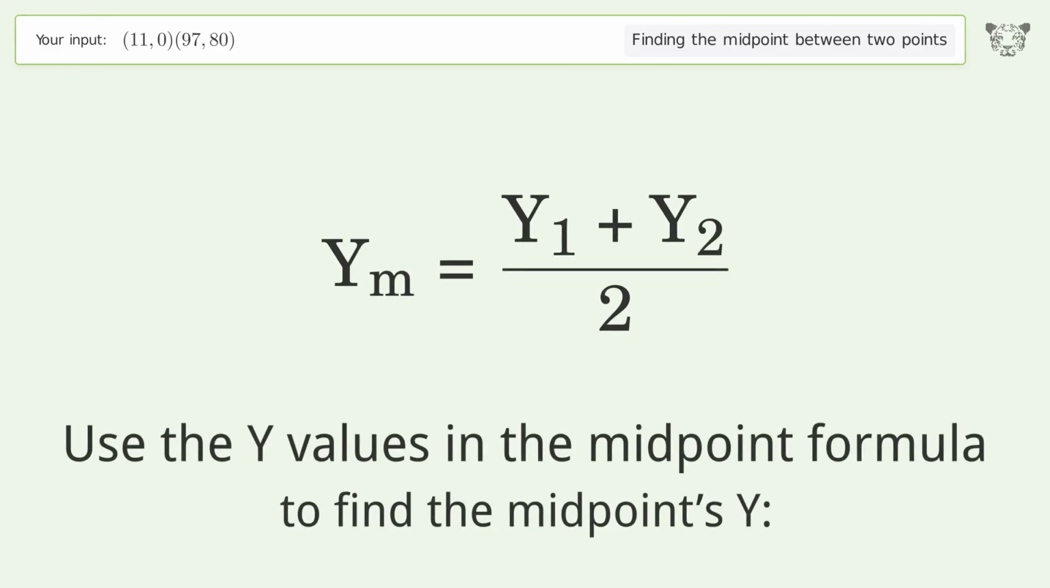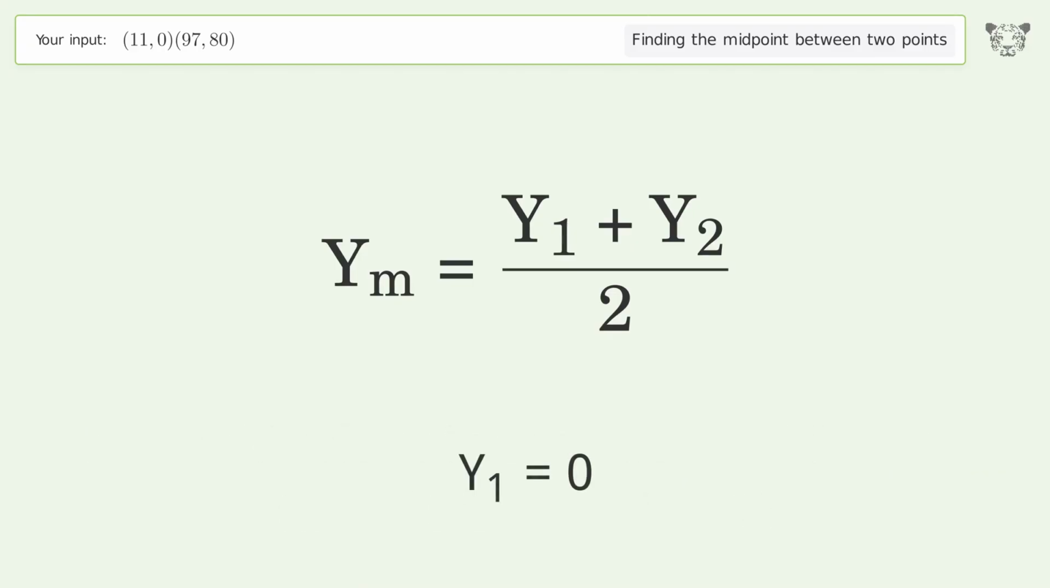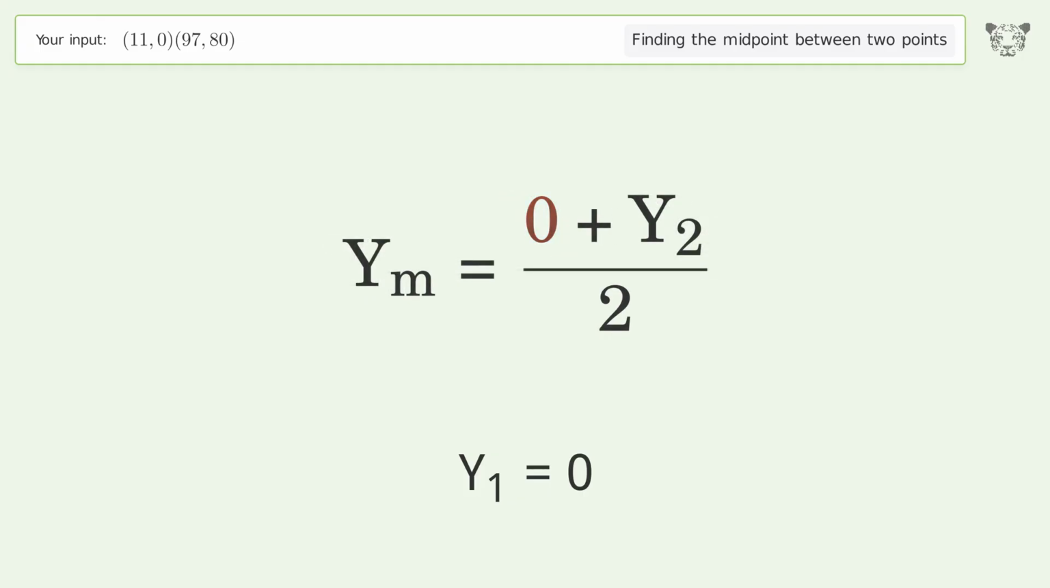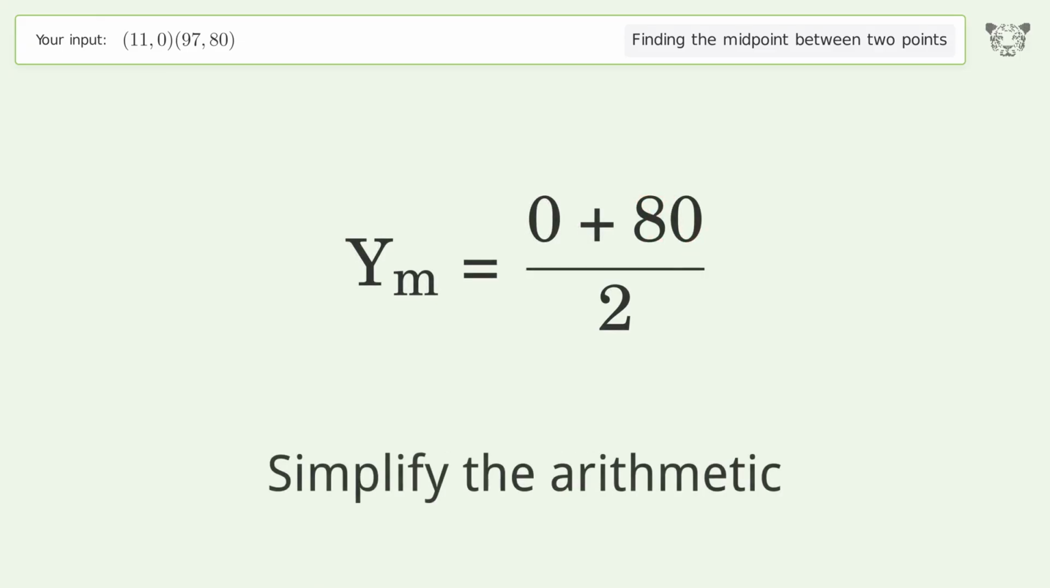Use the y values in the midpoint formula to find the midpoint's y. y1 equals 0. y2 equals 80. Simplify the arithmetic.